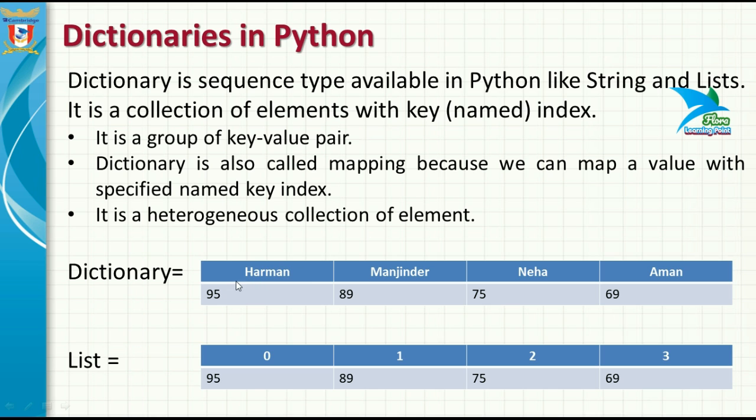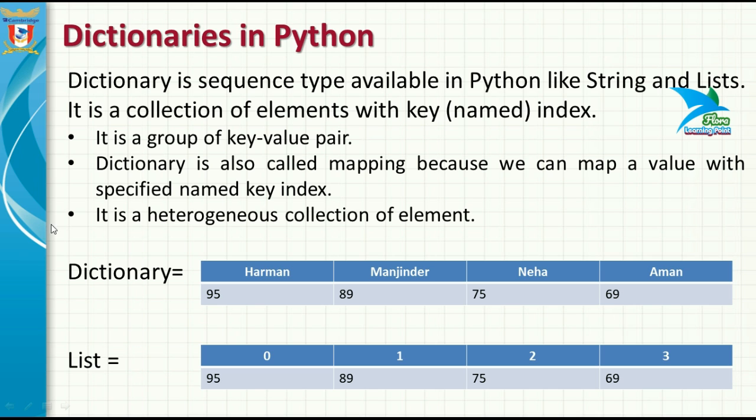As a key you can assign a string, as we have done here. You can also assign a number, if you want a numeric index. You can also assign a floating index, a real number with a dot, and you can also assign a key index using the boolean data type, which may be true or false.